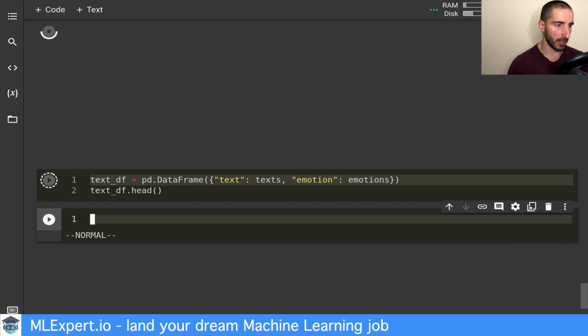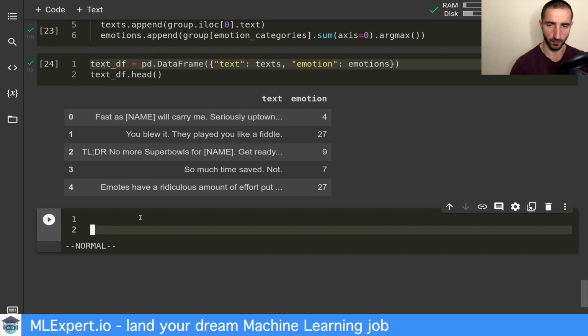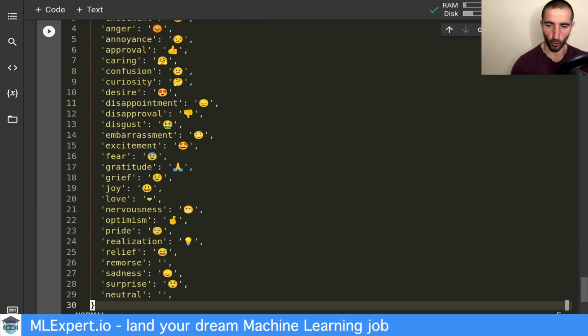And then I want to do another bit of pre-processing. I've taken this from the original example project from the Google team. So this is the result now, but I just want to add an emoji to this.